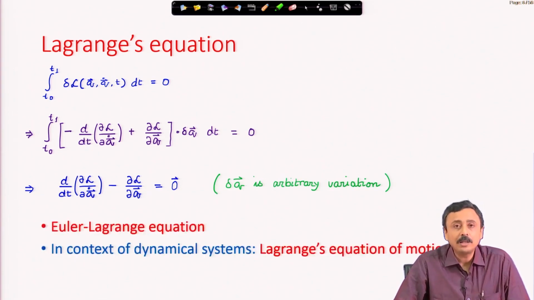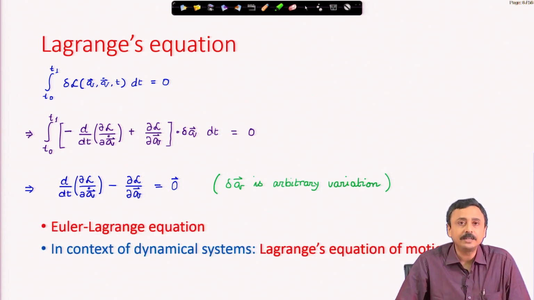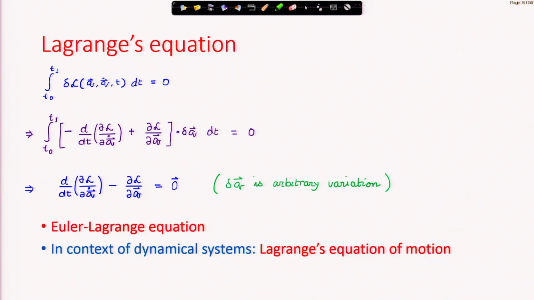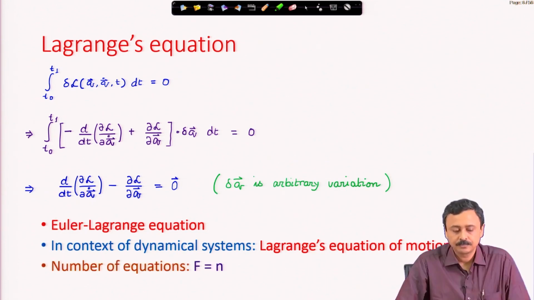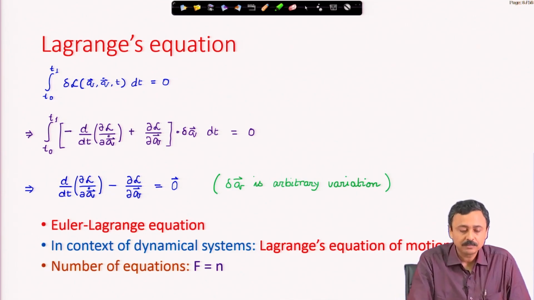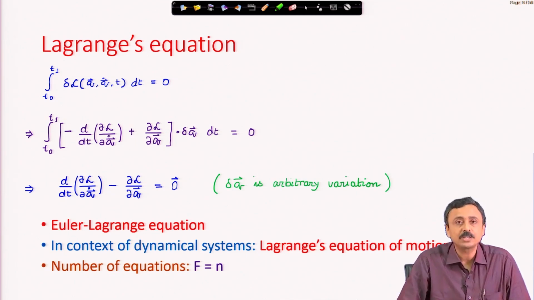This is known as the Euler-Lagrange equation in a general context. In the special context of dynamical systems, this is known as Lagrange's equation of motion. How many equations will we have? We will have as many equations as there are generalized coordinates. So, if the system has n degrees of freedom, we will have n generalized coordinates.